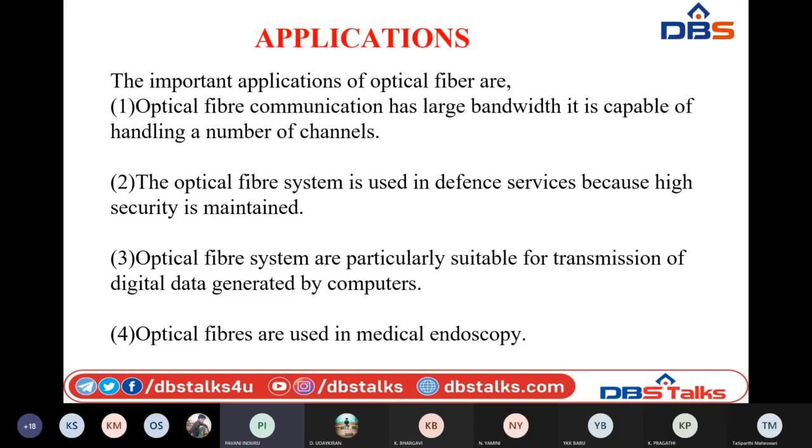So here we can see the applications of optical fibers, where these can be used. Optical fibers can be used in communication very well, because they have very large bandwidth, which means they can operate at 10 power 5 megahertz. So they can handle more channels.